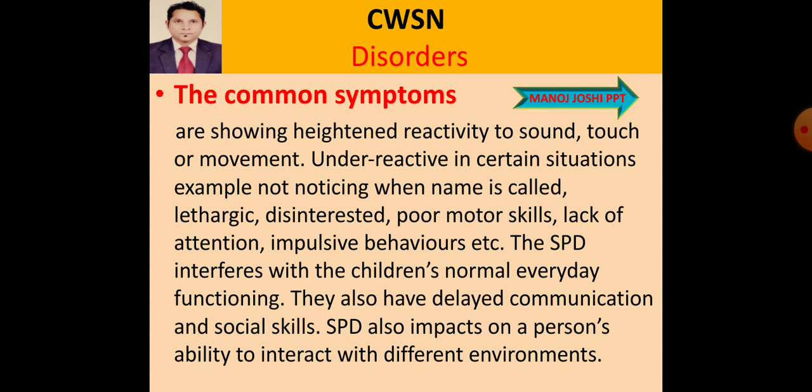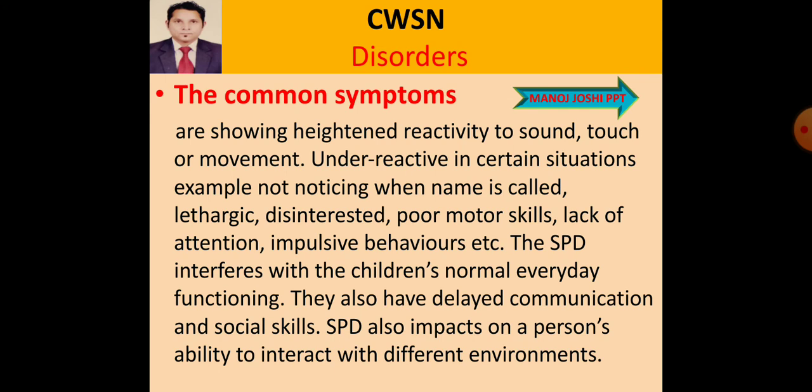Example I am giving you: not noticing when the name is called. Sometimes you are calling the individual by name, and the person is not responding or not noticing when he is being called. The person remains lethargic, disinterested, not interested at all.